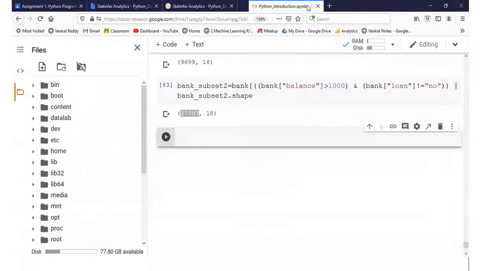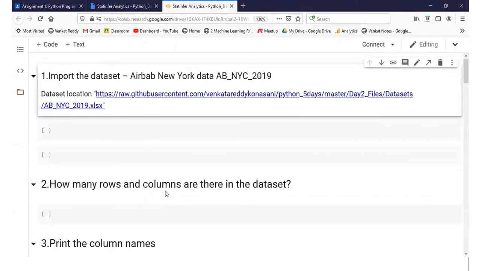This assignment has all the details inside this Collaboratory file itself. All of you must be looking at this Collaboratory file. So there is this Airbnb. I think this is not Airbab. It is the Airbnb New York dataset. Okay. Airbnb, you know that, right? Like it's a kind of Oyo room kind of system in US. So this is the data which is publicly available. New York 2019 data they have given to us.